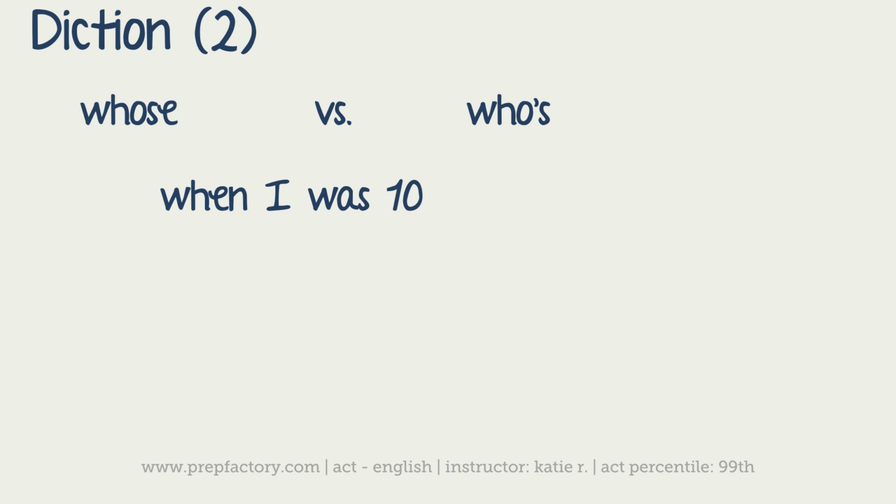So that and which are only used for things, never for people. Okay, that last one does show up pretty often, so it's a good one to go over as well.